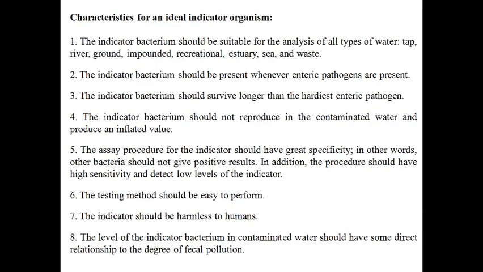If we have to choose an indicator organism, it should have certain characteristics, only then it can be an indicator organism. The indicator bacterium should be suitable for analyzing all types of water, whether it is tap water, river water, ocean water, sea water, recreational water, any kind of water. The indicator bacterium should be present wherever the enteric pathogens are present. That means whenever pathogenic organisms are present, this coliform is also coexisting along with them.